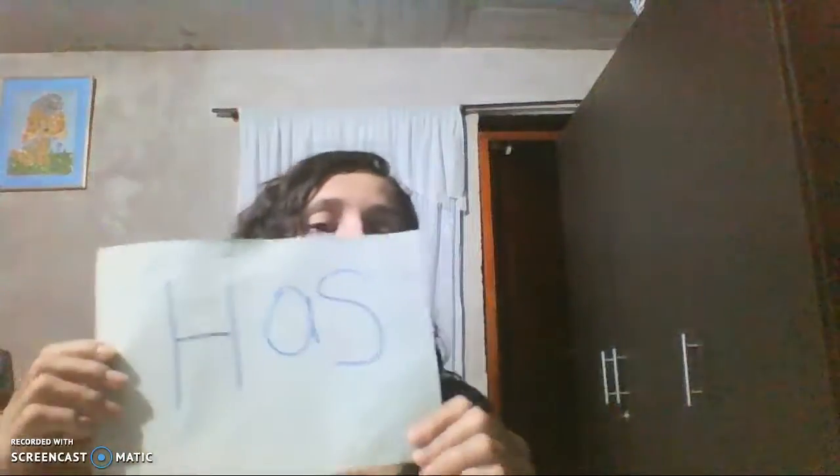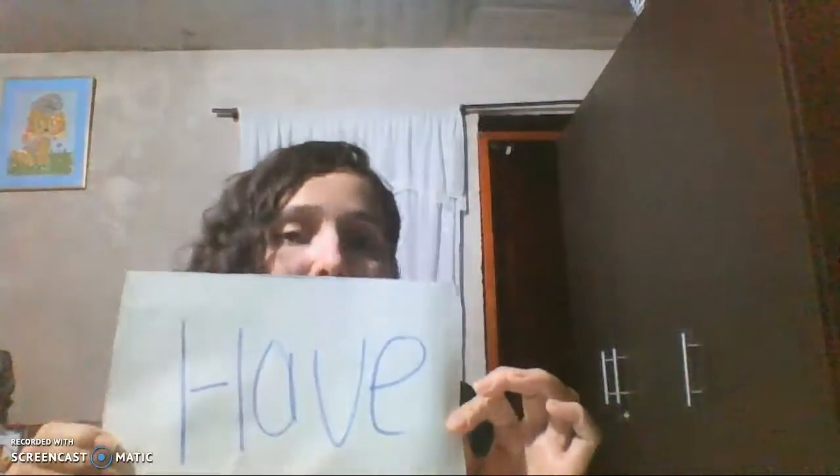As an auxiliary verb in the past participle and the main verb. In the third person with he, she, it, the auxiliary is has. In the others is have. Within these there are two types of verbs, regular verbs and irregular verbs.